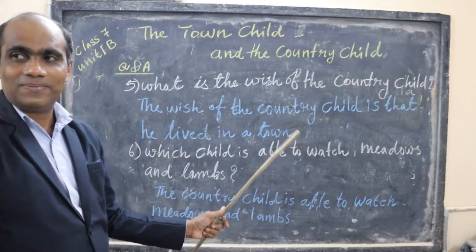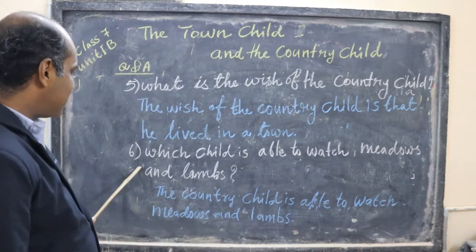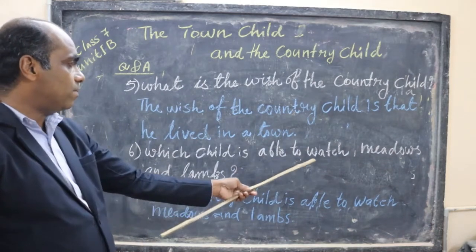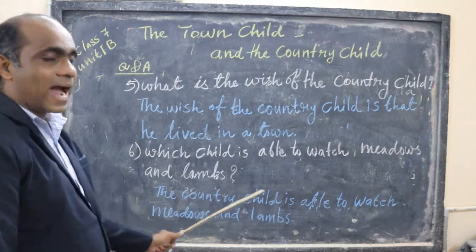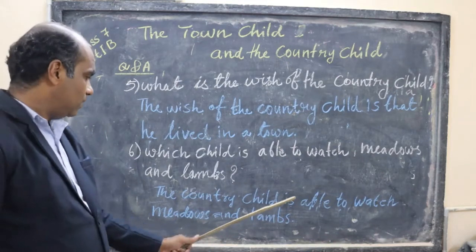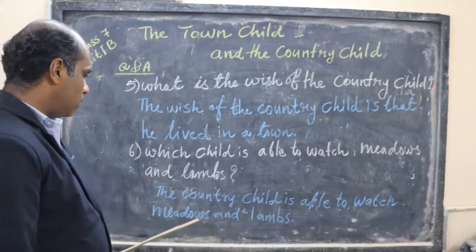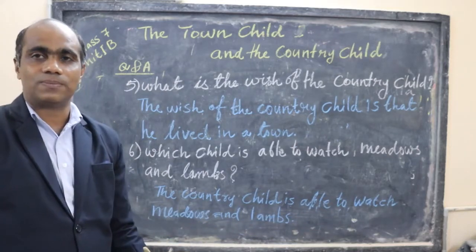Okay, please write. Then the second one, the sixth one here. Which child is able to watch meadows and lambs? So the answer is, the country child is able to watch meadows and lambs.